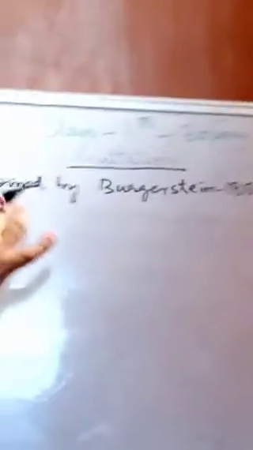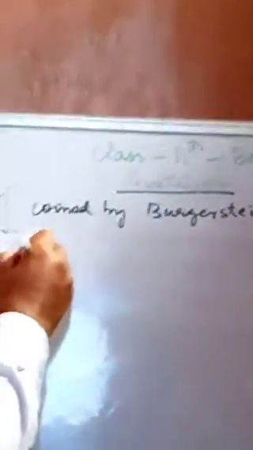What are the conditions which are responsible for this process of guttation?